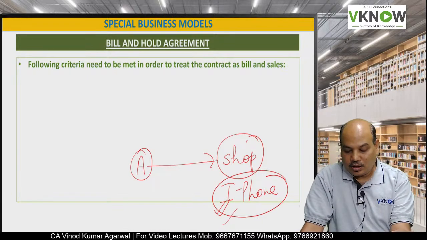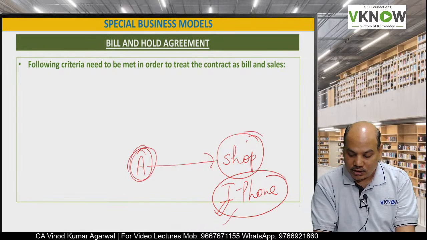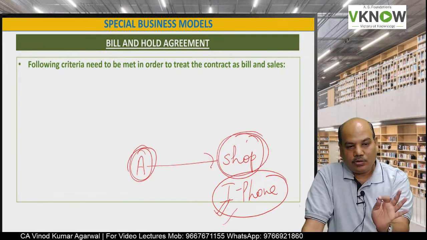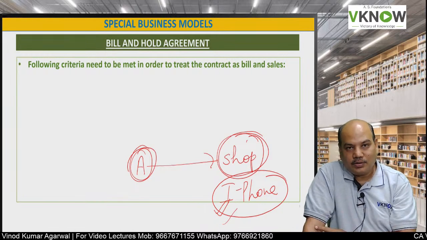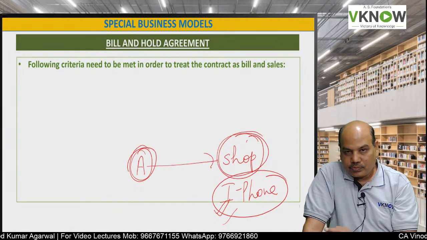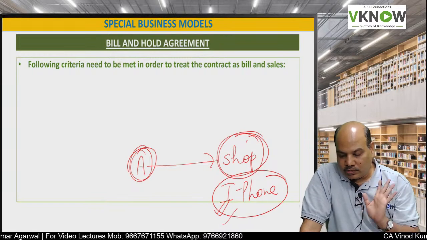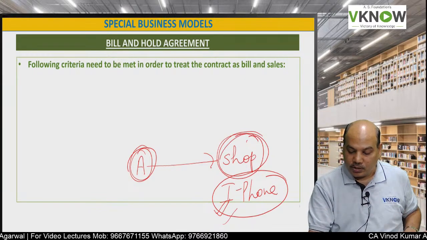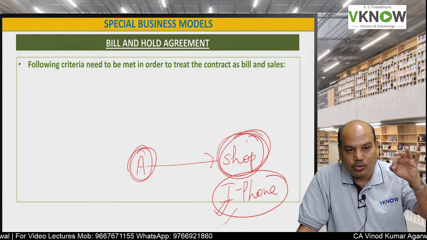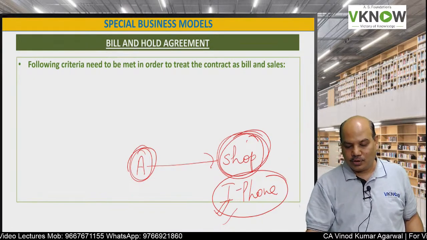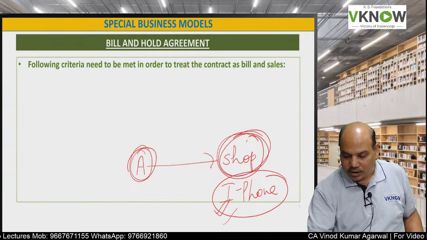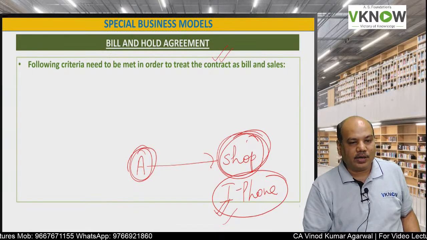But then customer A tells the shopkeeper to hold it on my behalf, I will come and collect after 3 days. This is called a bill and hold arrangement. Whether the shopkeeper will recognize the revenue now or after 3 days, that is the question. And this is again a theory question for 4 to 5 marks in the exam.